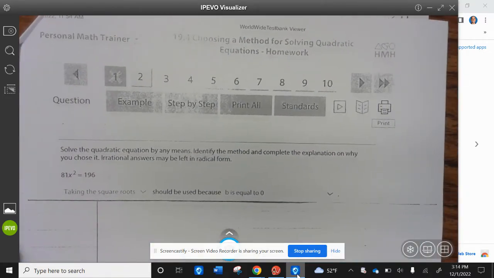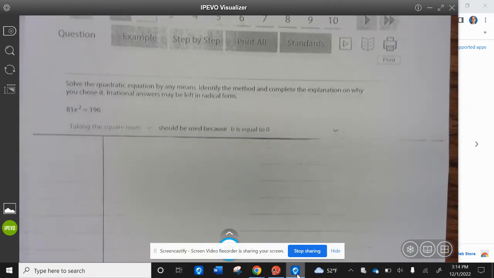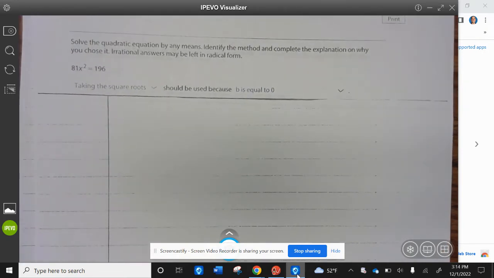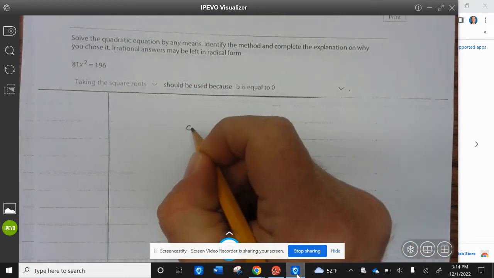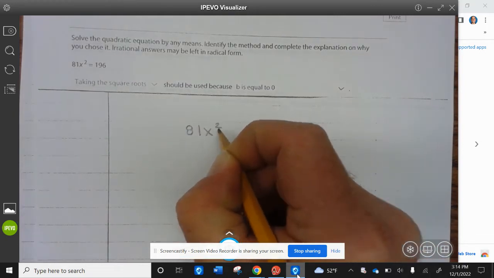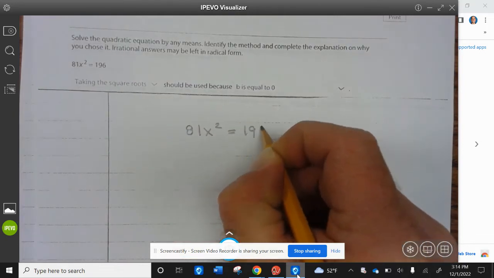Example 2. Solve the quadratic equation by any means. Identify the method and complete the explanation on why you chose it. Irrational answers may be left in radical form. 81x squared equals 196. Taking the square root should be used because b is equal to 0. Okay, so we have 81x squared equals 196.